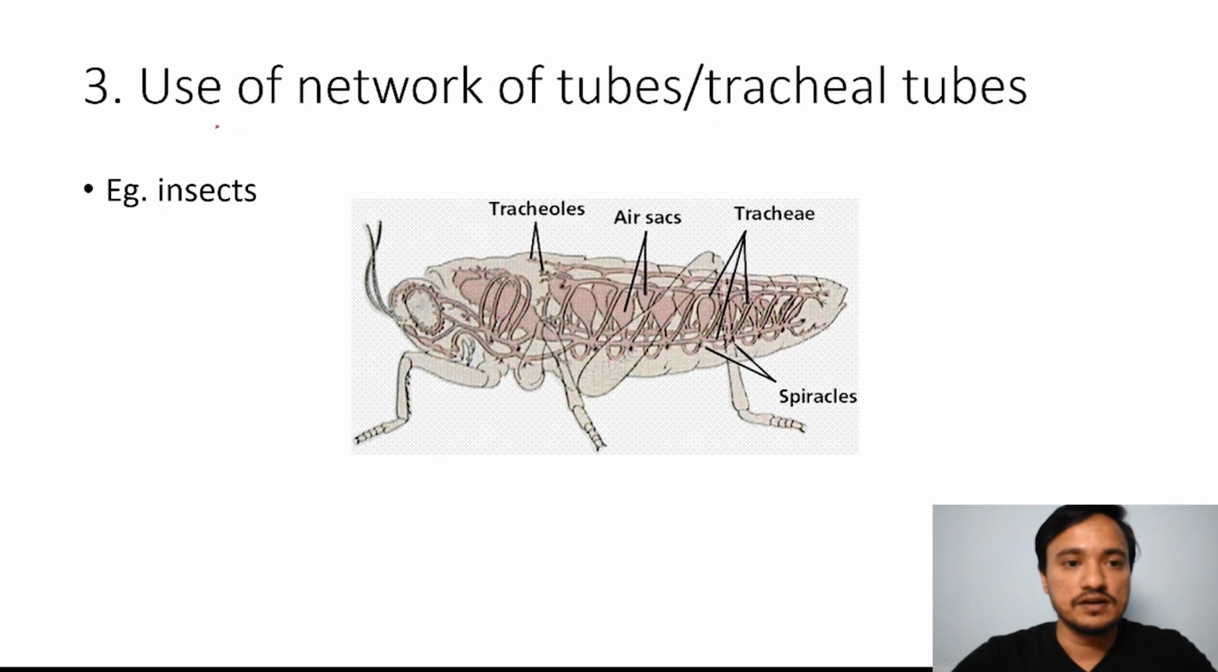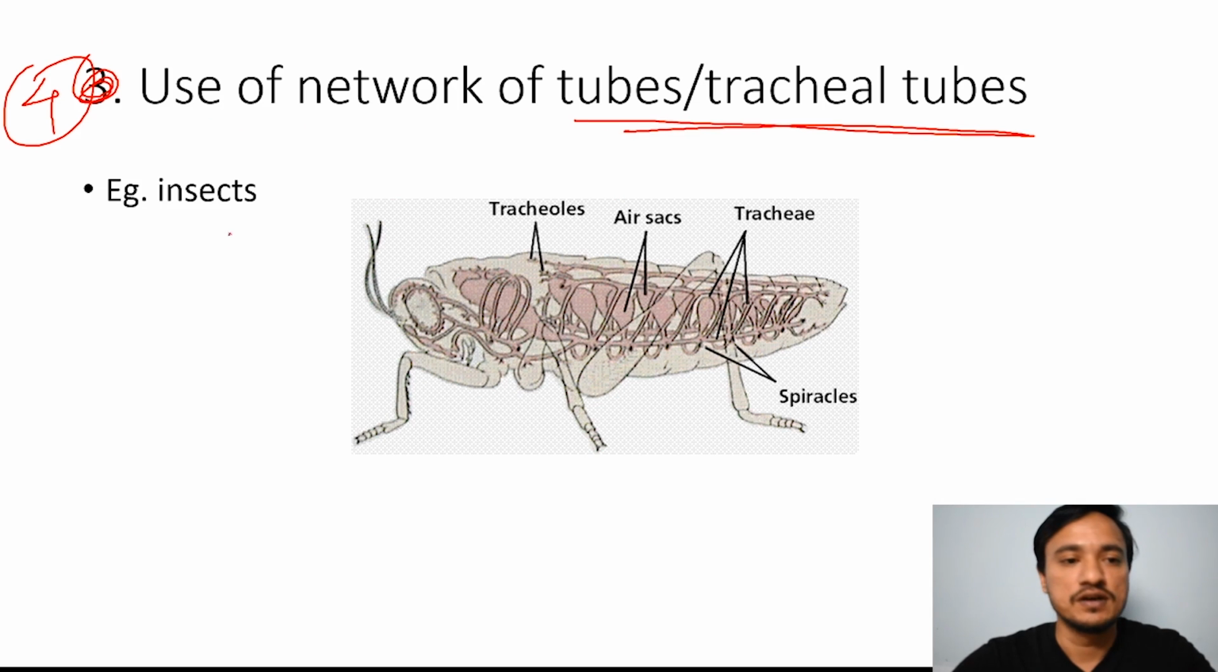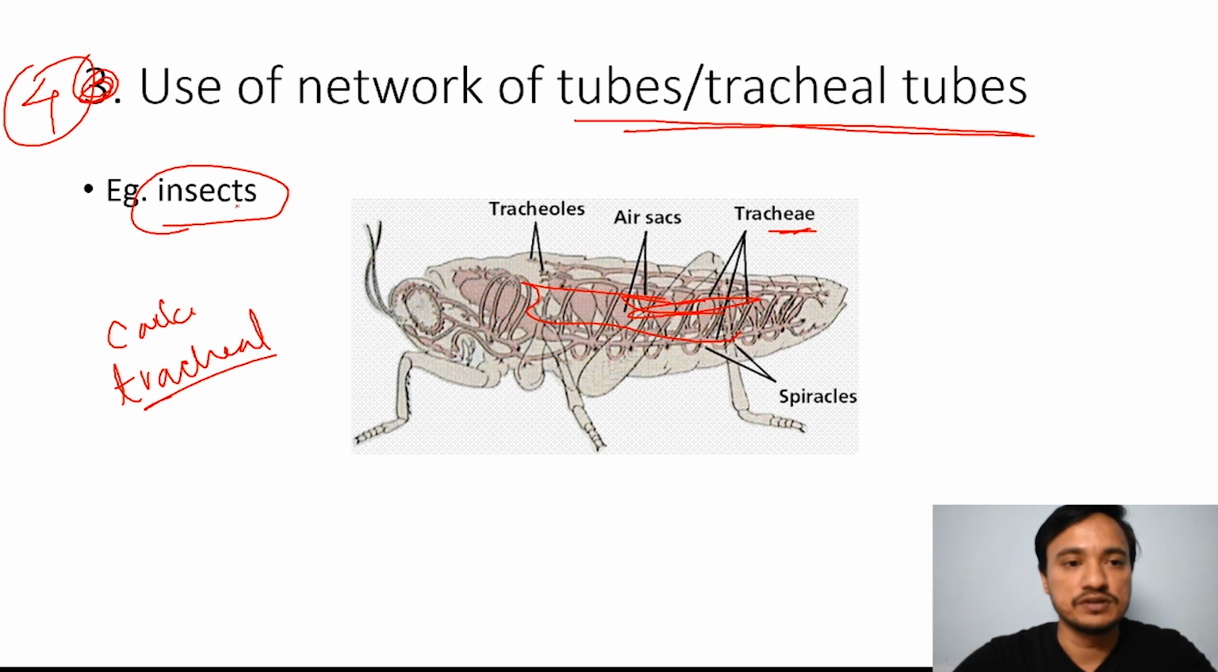This is the next topic. It is actually the fourth topic, though here it is written as third. This is the fourth topic, use of a network of tubes or tracheal tubes. This is present in insects. You just remember the cockroach. These are the tracheal tubes present in the cockroach, through which they do respiration. Use of a network of tracheal tubes is present in insects.